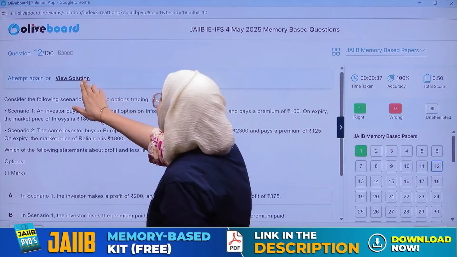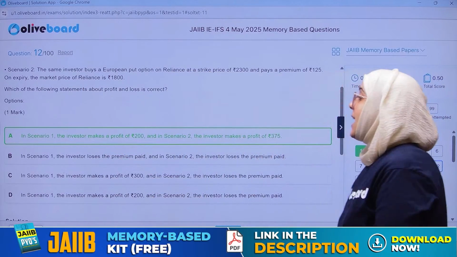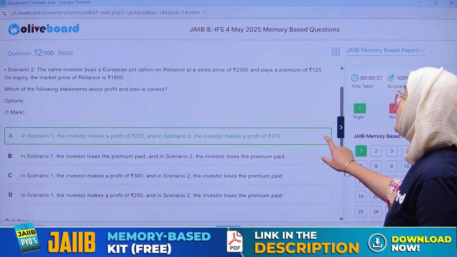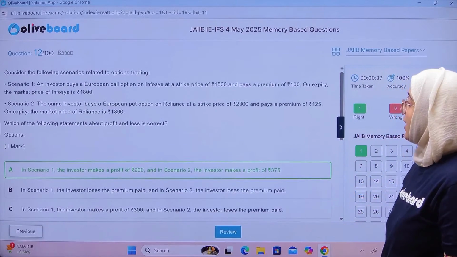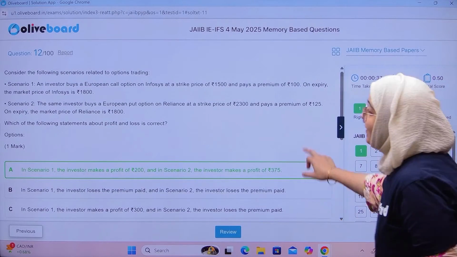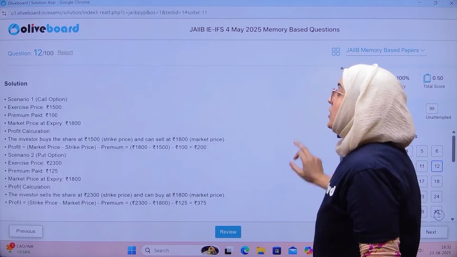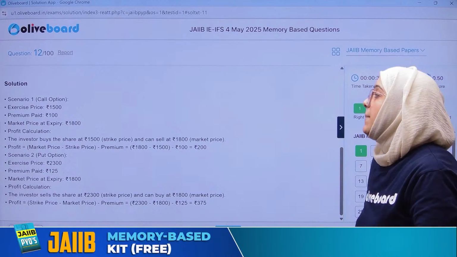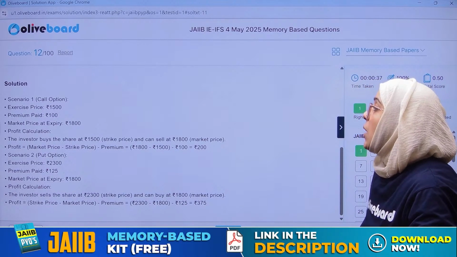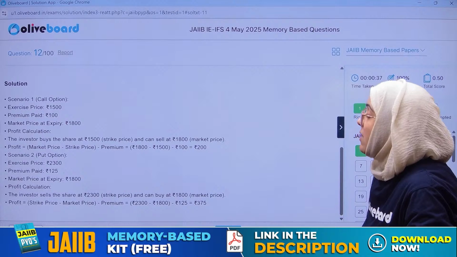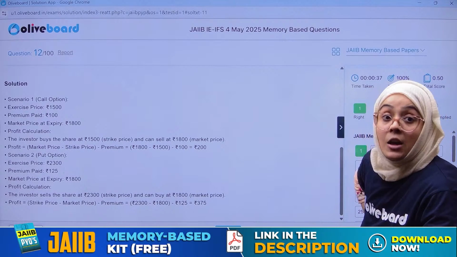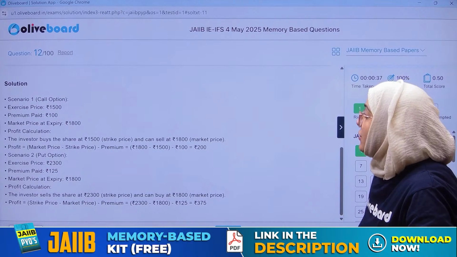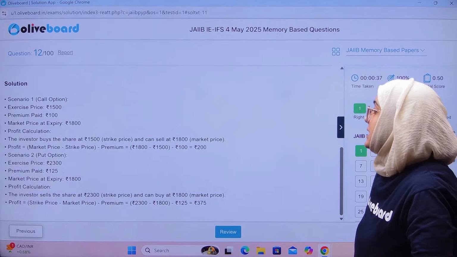If we talk about the solution, in scenario one the investor makes a profit of 200 and in scenario two the investor makes a profit of 375. Here, you can easily say, in scenario 1, exercise price is 1500, premium paid is 100, market price at expiry is 1800. When we have to calculate the profit, the investor buys the share at 1500 and sells it at 1800.